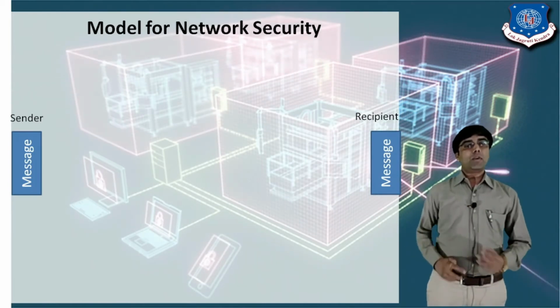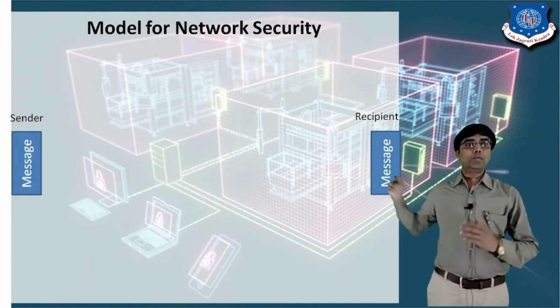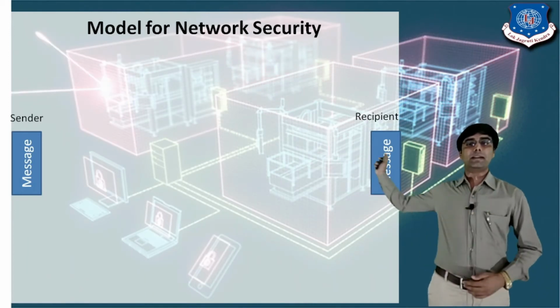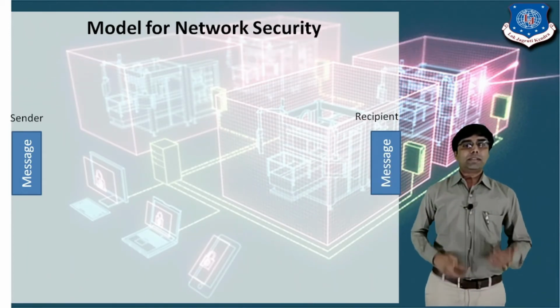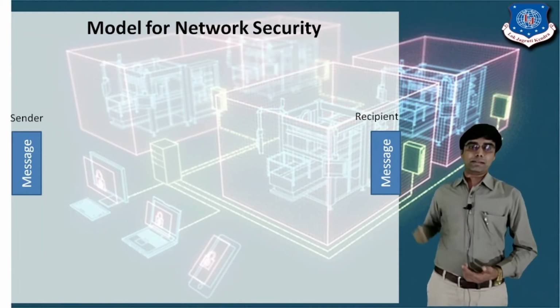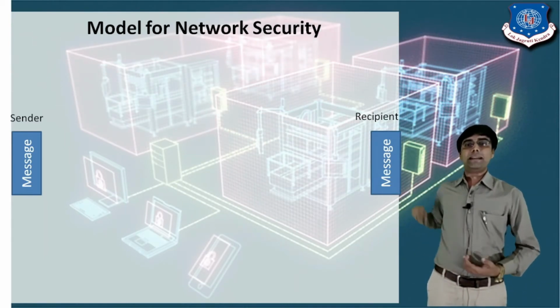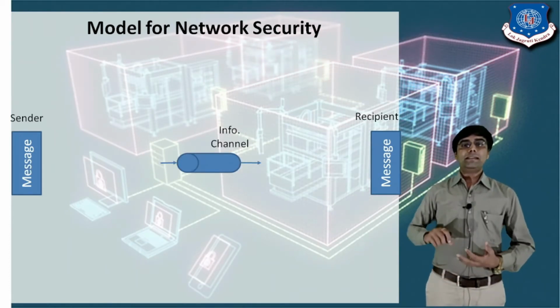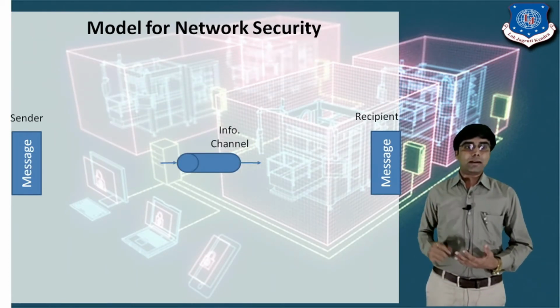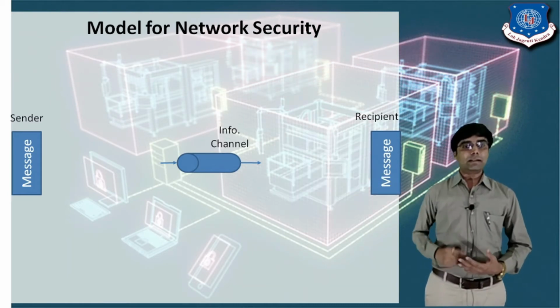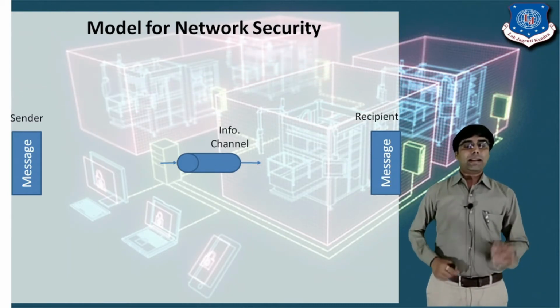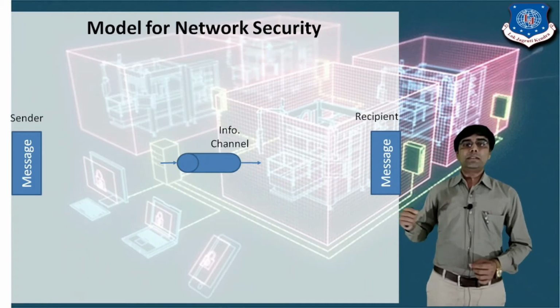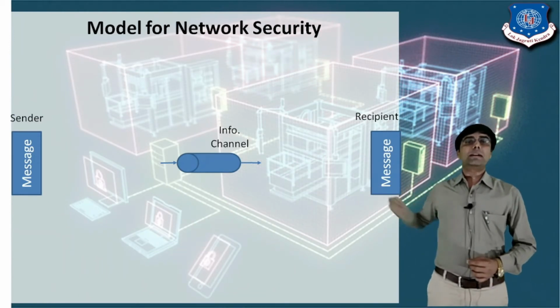In this model we are considering two people: the first is a sender and the second is a receiver. The sender wants to send a message to the receiver. There is one communication channel between the sender and the receiver, and the sender sends the message through this channel to the receiver, right?